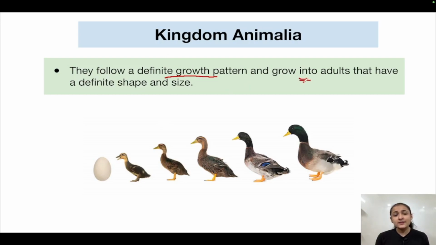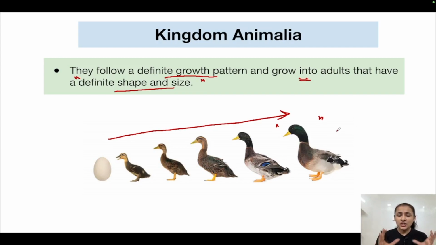Then they grow into adults that have a definite shape and size. Every organism, when it grows, the end stage is an adult individual, a mature organism. Every mature organism will have a definite shape and size. So in this image, the organism started off as an egg. Then this is the baby organism. Then as it goes further in age, as it is maturing, this is the final stage. This is the adult individual. Now it has a definite shape and size.